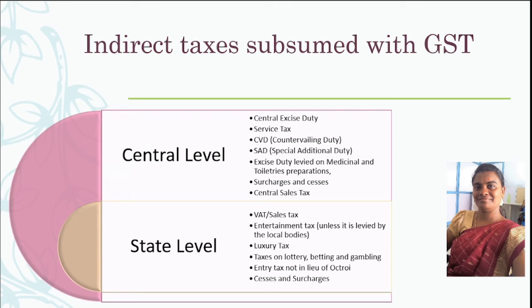GST was implemented for the purpose of one country, one tax. So, GST would replace some of the indirect taxes, that is, central excise duty, service tax, additional excise duties, countervailing duty, special additional duty, excise duty levied on medicinal and toiletries preparations, surcharges and cesses, and central sales tax. These are central level taxes. At the state level: VAT, entertainment tax, luxury tax, tax on lottery, betting and gambling, entry tax, cesses and surcharges.